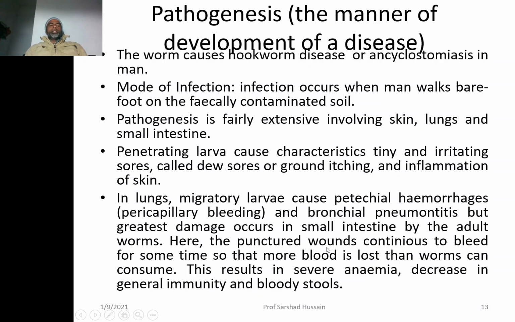Wounds will bleed continuously because it is continuously feeding on the blood, and even more blood may get lost than the worm can consume, because all the blood coming out from the puncture will not be taken by the worm only. Some of it will go wasted as well. This results in severe anemia. So the person will have blood loss, anemia, decrease in general immunity, and the stool shall have blood inside.